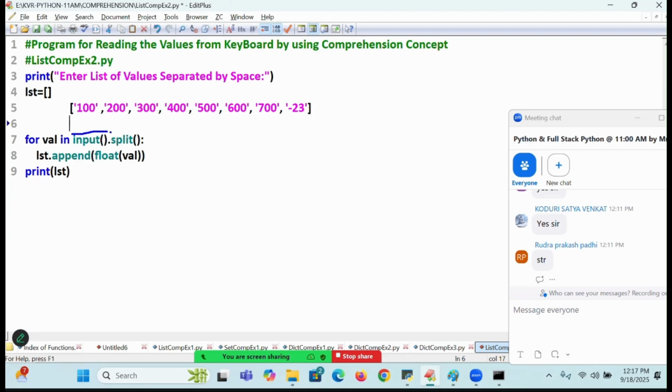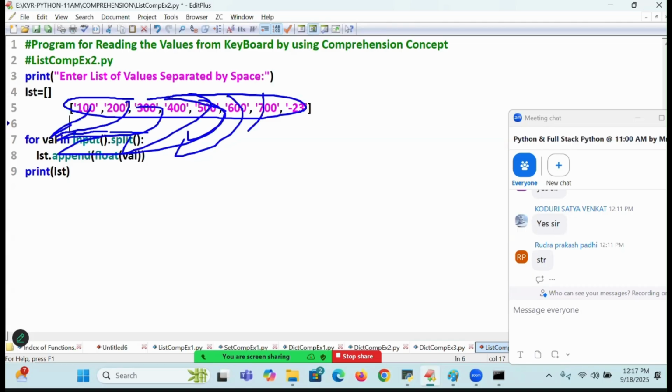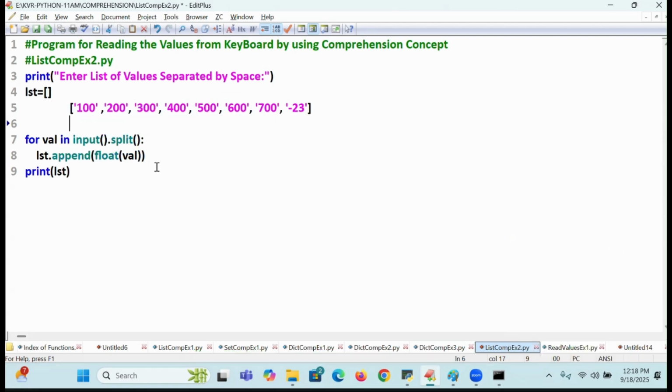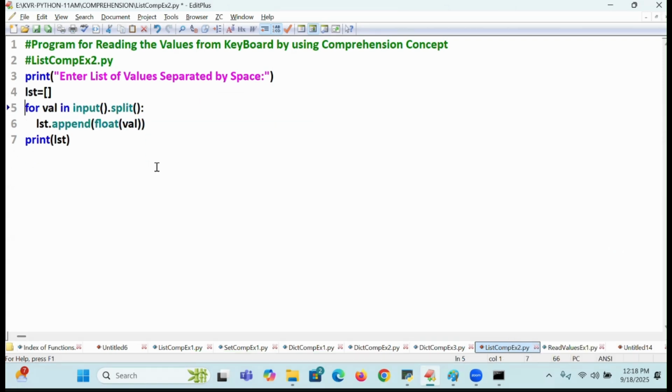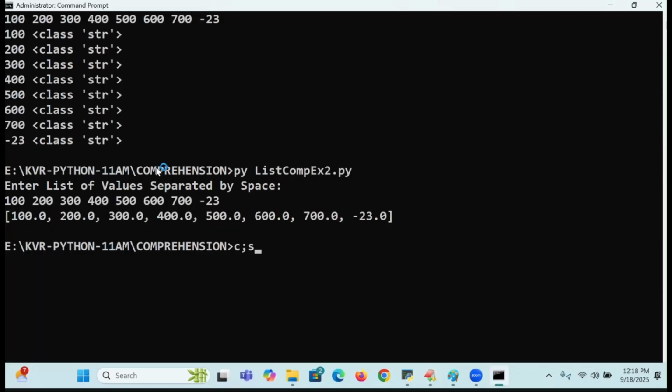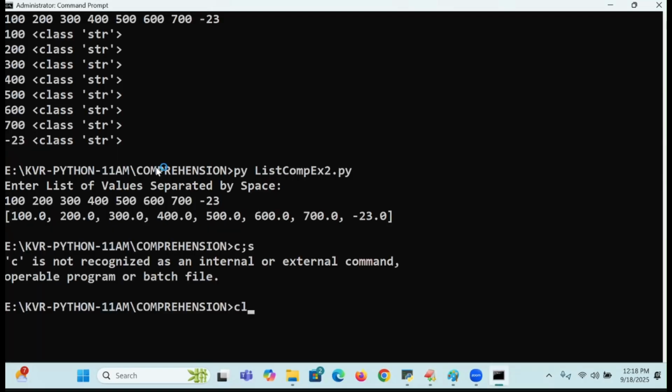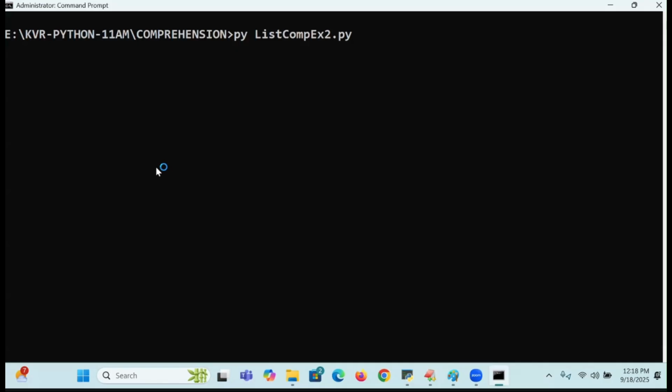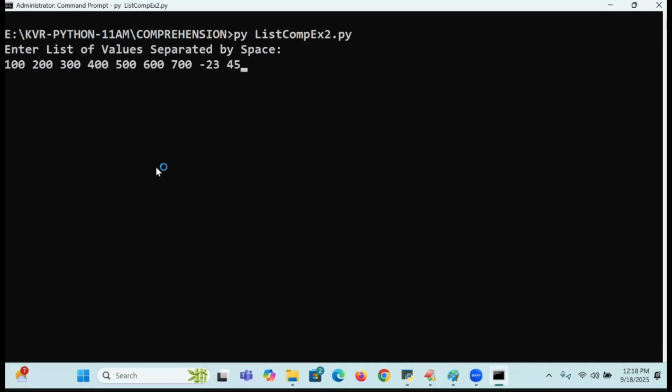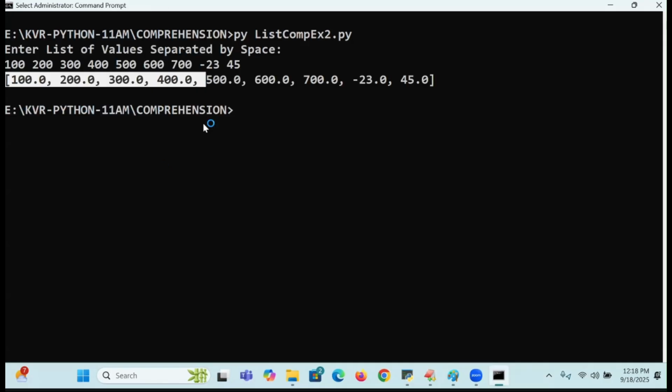Immediately, what are you doing? Which will become the list of values or not? From that, first value, second value, third value, fourth value, like that every value is taken or not? Yes, execute now. This is only for your understanding. I said execute. Next, go to the place. Here, see students, execute list of values 45. Is it not getting the values or not?